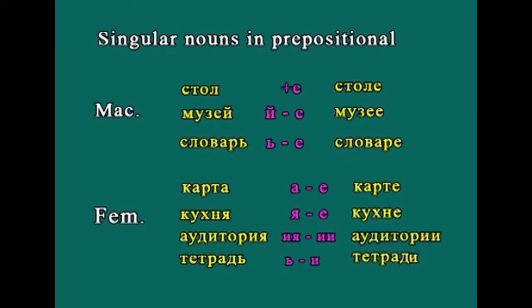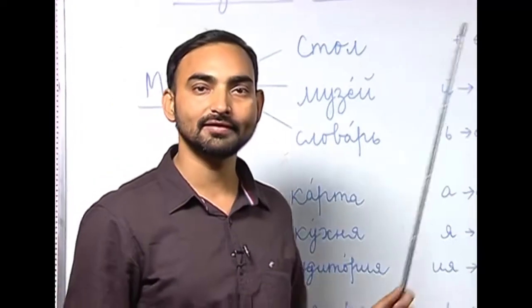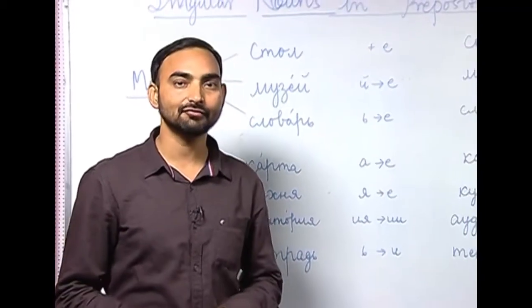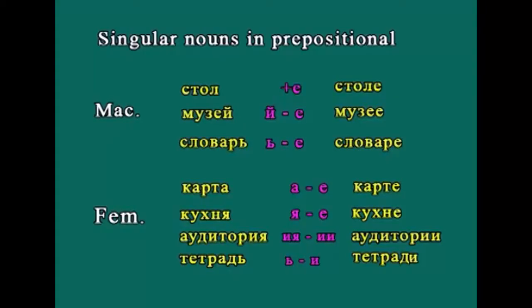I have written here the masculine noun стол. So, what happens when стол is used after preposition в or на? We add е after стол. So, it becomes на столе or в столе. That we will do later on.